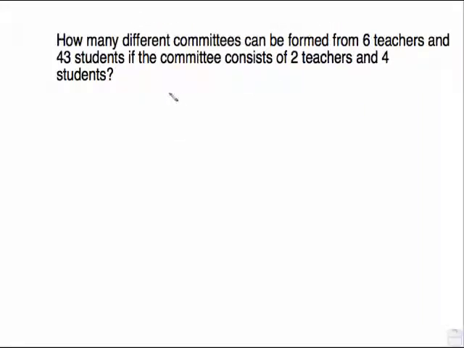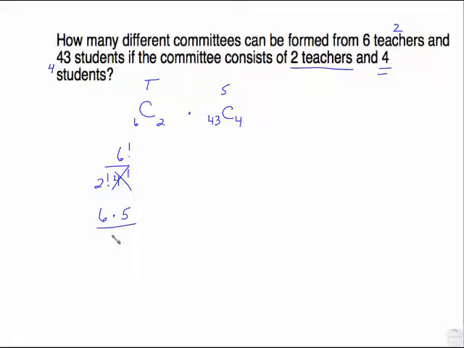How many different committees can be formed from 6 teachers and 43 students if the committee consists of 2 teachers, we're going to pick 2 teachers, and 4 students? Permutation? Does order matter? No, it is a combination. The combination for the teachers is there are 6 teachers, we're choosing 2. For the students, there are 43 students, we are choosing 4. So this is 6 factorial over 2 factorial, 4 factorial, which is 6 times 5. Quit writing there. The 4 will cancel out over 2 times 1. But 2 into 6 is 3. 3 times 5 is 15.